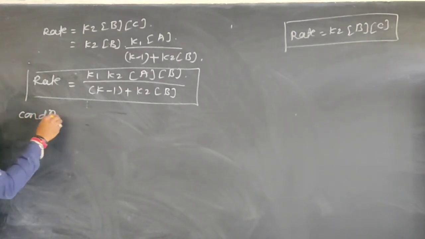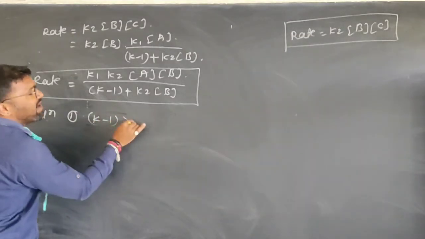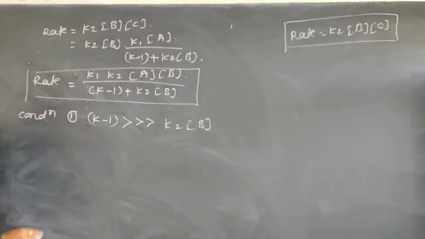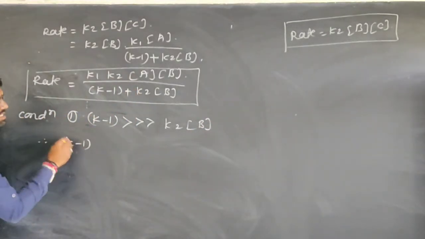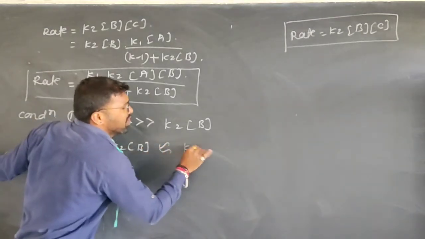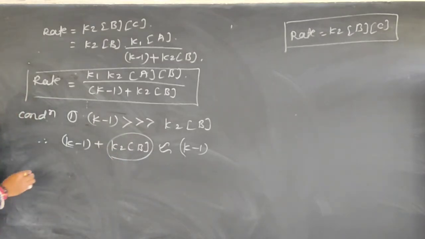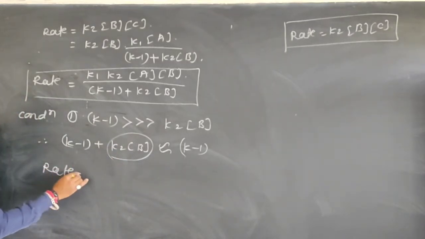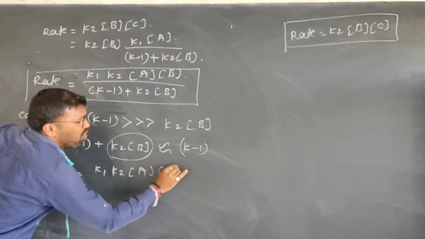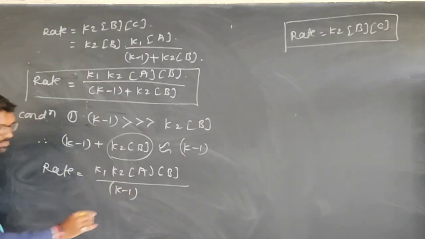Condition number one: K-1 is far greater than K2 into B. Therefore K-1 plus K2 into B is approximately equal to K-1, because the other is a very small quantity. Therefore rate is equal to K1 into K2 into concentration of A into concentration of B, and the denominator becomes K-1.